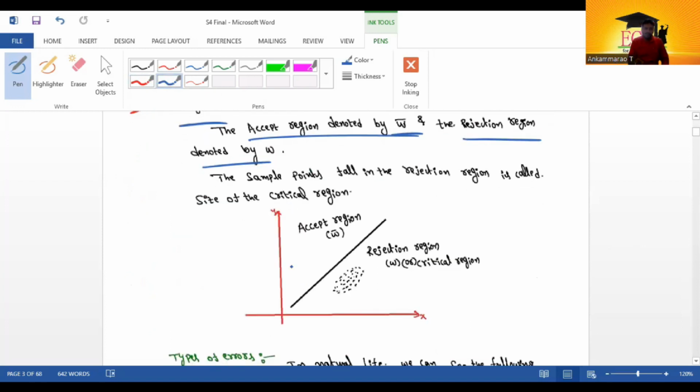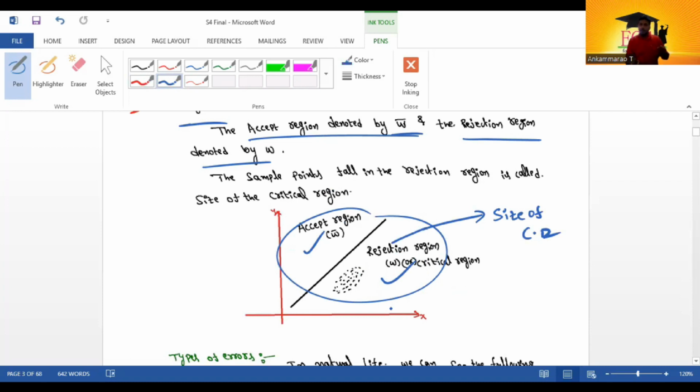Here, with the x-axis and y-axis, this total region is called the sample space. The sample space is divided into two parts: the accept region and the rejection region. The rejection region is also called the critical region. If the sample points fall in the rejection region, that is called the size of the critical region. If the sample points fall in the rejection region, we reject H naught. If the sample points fall in the accept region, we accept H naught.